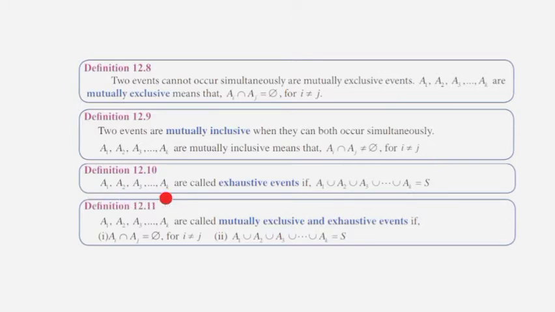A1, A2, A3, ..., AK are called exhaustive events if A1 union A2 union A3 union ... union AK equal to S. A1, A2, A3, ..., AK are mutually exclusive and exhaustive events if first condition is AI intersection AJ is equal to null set for I not equal to J. Then A1 union A2 union A3 union ... union AK equal to S.